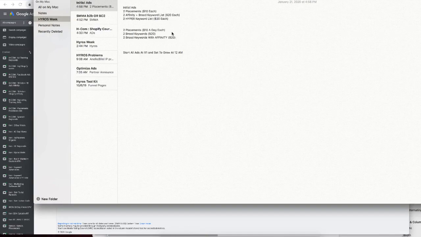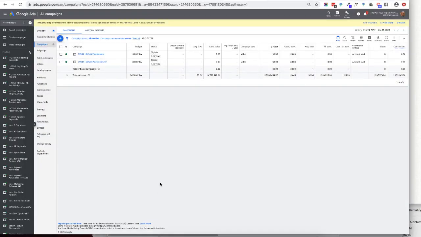And that's in the more reckless checklist that we're going to be progressing to as we go down through the system. But if you're just starting off, if you're looking to keep your ad spend a little bit smaller, if you're looking to be a little bit more targeted, I would suggest starting off with this. So we're going to go to our placements, which we just made. Remember, I got my SMMA placements and my money placements.